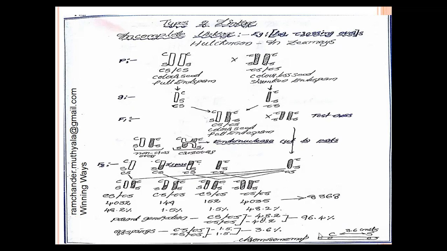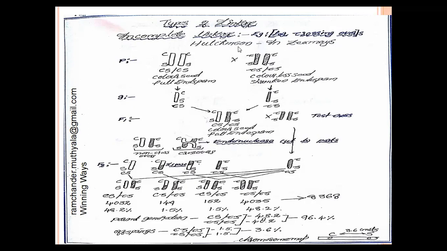Here, the 3.6 value is given by the incomplete linkage. So they can produce less number of new offsprings in the F2 generations. We can get chromosomal map also. On the chromosome only 2 genes are present. Between these 2 genes, 3.6 units are present. It is also the best example for evidence of crossing over, and also 2-point test cross.